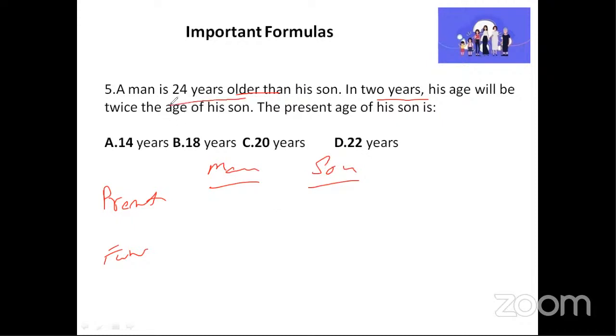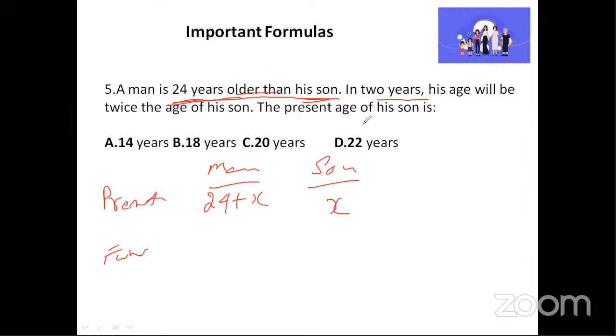Now observe carefully. A man is 24 years older than his son. So as I said in one of the previous questions, we don't know the son's age, so we will take his son's age as X. Now if son's age is X, can you tell me what will be man's age? It is 24 years older than the son, which means his age will be 24 plus X. That's it.